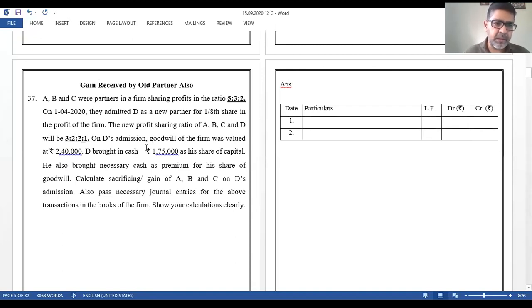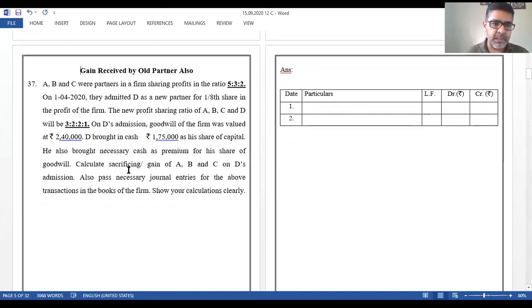A, B, C were partners. Three partners are the existing partners. Ratio is 5:3:2. On 1/4, D is admitted as a new partner for 1/8 share in the profit of the firm. The new ratio is 3:2:1. So when old and new ratio are there, let us calculate the sacrifice and the gain. Gain is to the new partner, so let us take sacrifice, which is equal to old minus new.